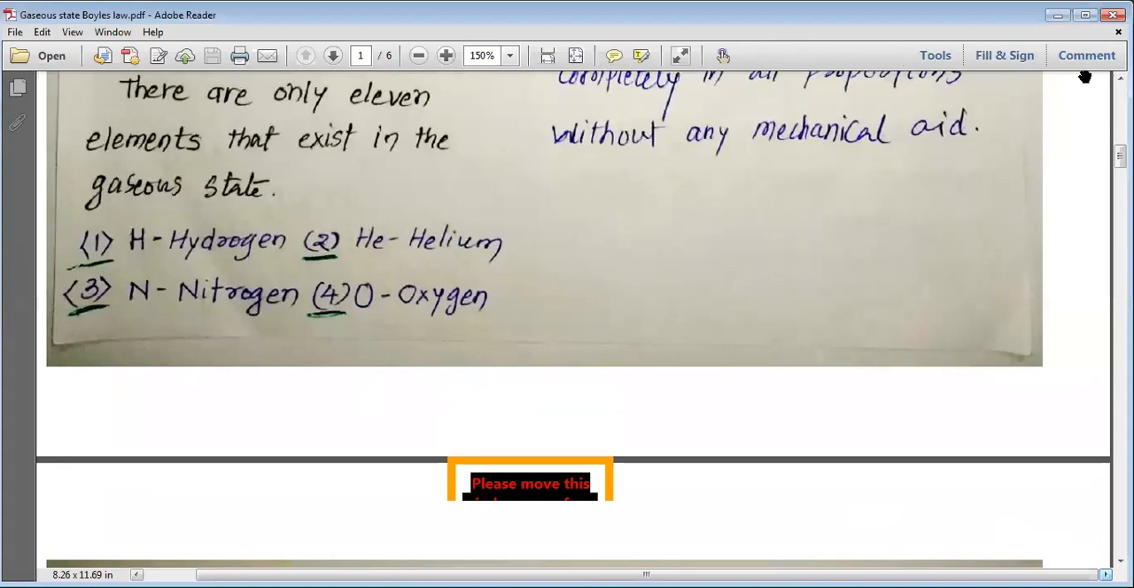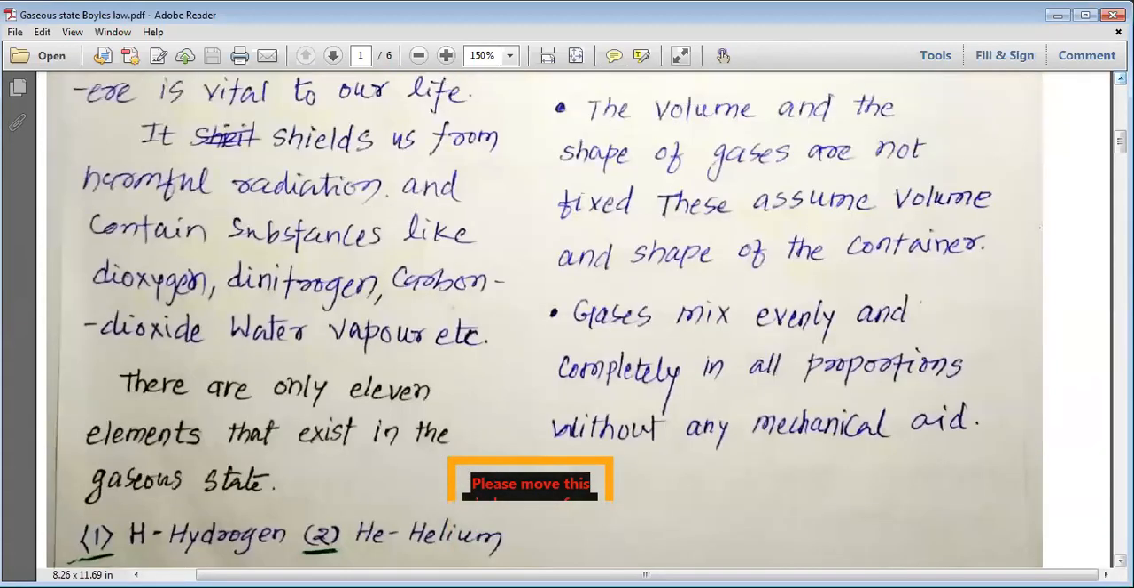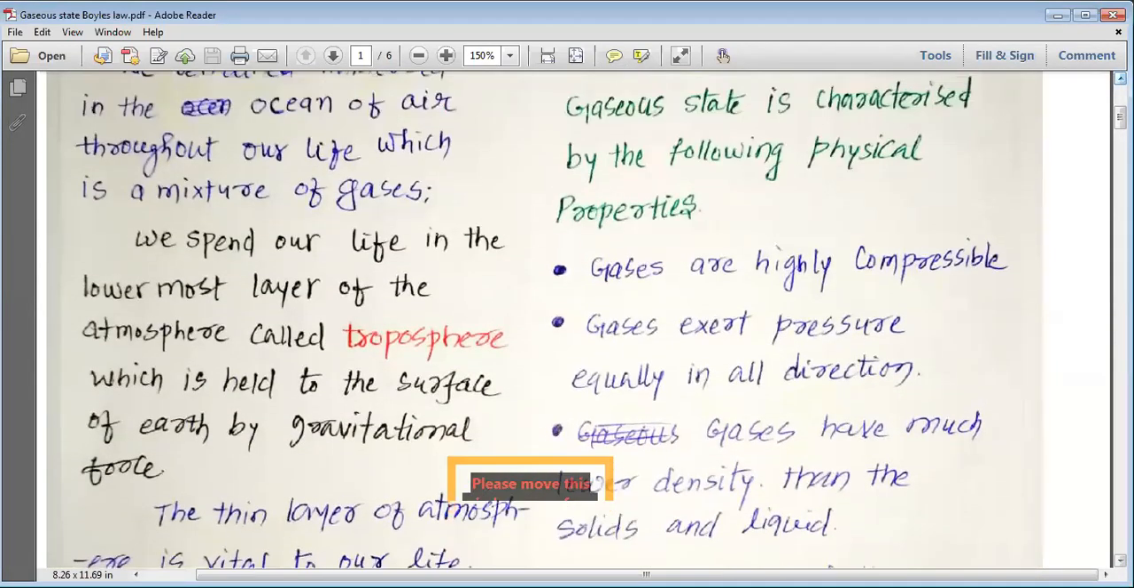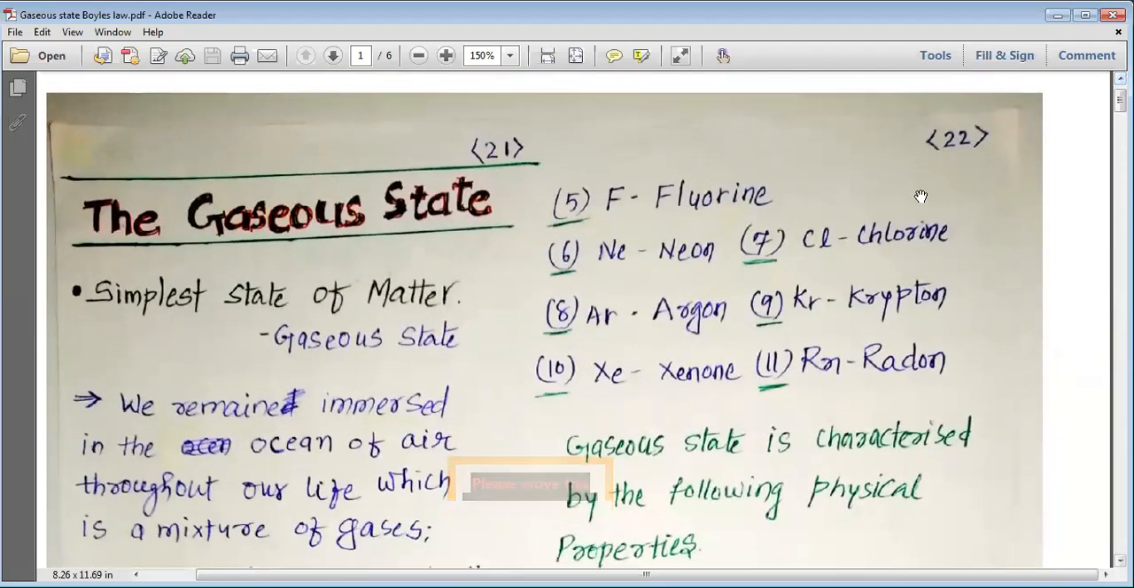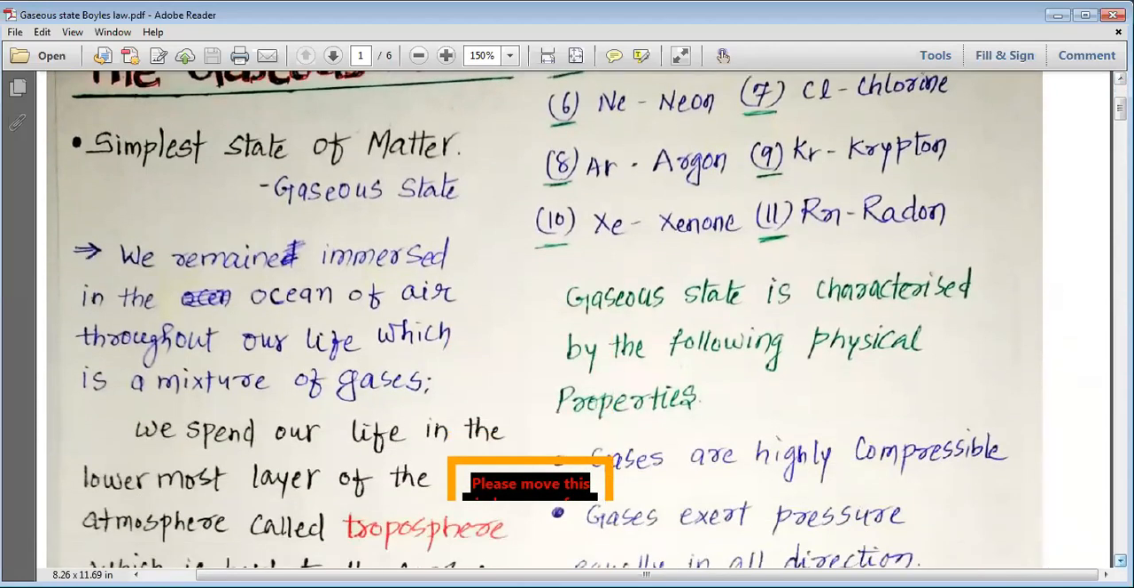Can you tell me yourself, my dear students, the rest of the 7? What are those 7 other elements that can be present in the gaseous state? Okay, let me tell you, they are fluorine, neon, chlorine, argon, krypton, xenon, and radon. So these are the 11 elements which are present in the gaseous state.